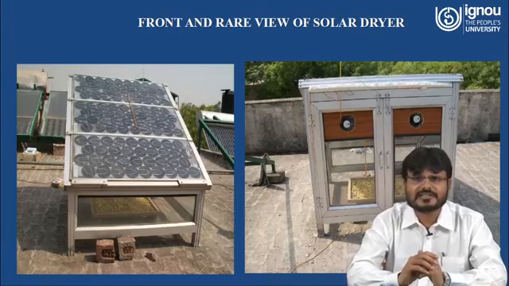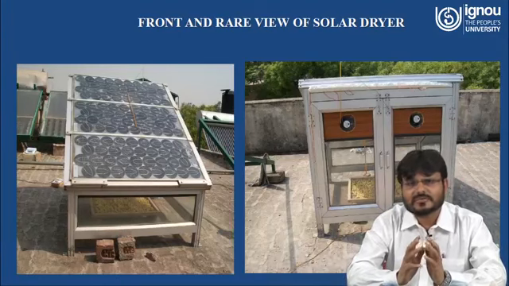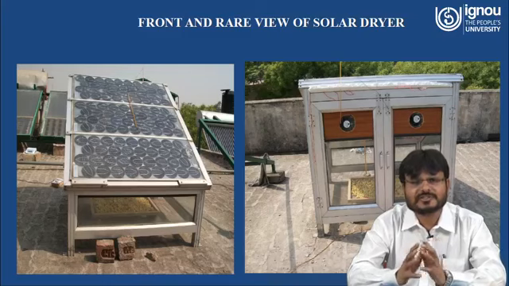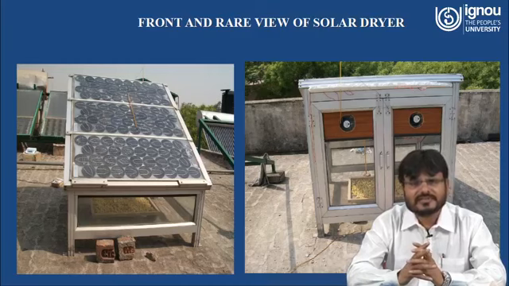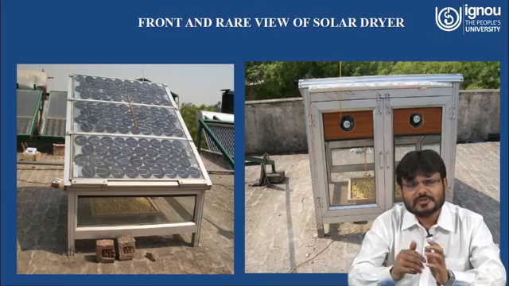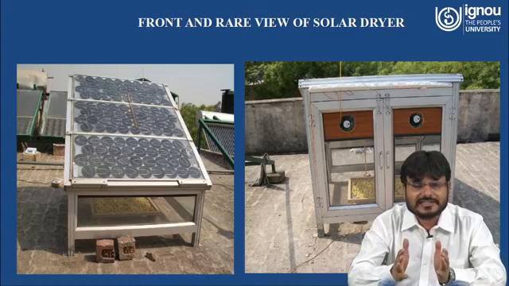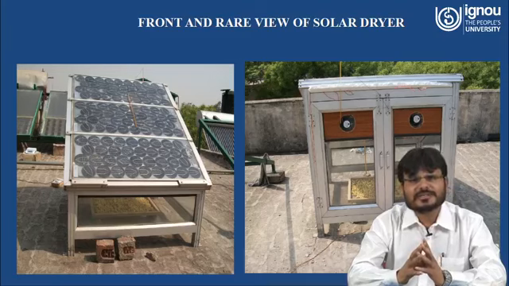Now here you can see another type of solar dryer. Here you can see whatever the collector area that was used to collect the solar thermal energy, here all the collector or glazing is replaced by the PV module, right? Why is this whole cover of glass replaced by the PV module? Because you have to increase the circulation of the airflow. If you have to increase the circulation of the airflow, that means you need more electrical power. So whatever the area of that particular solar collector is replaced by the semi-transparent PV module.